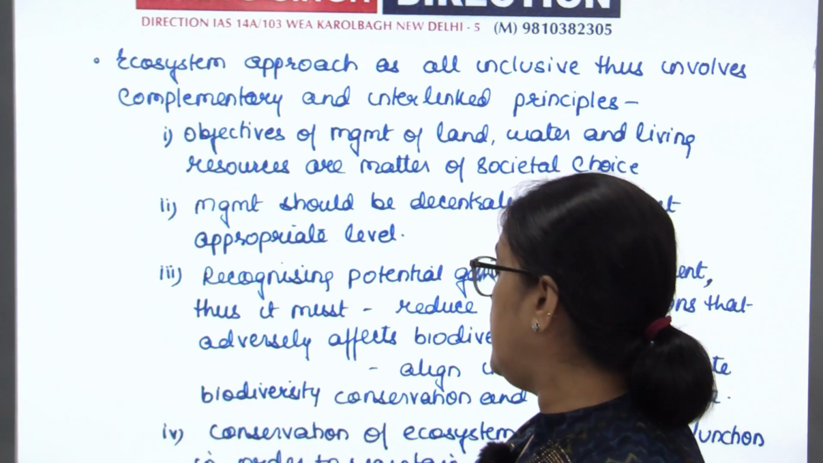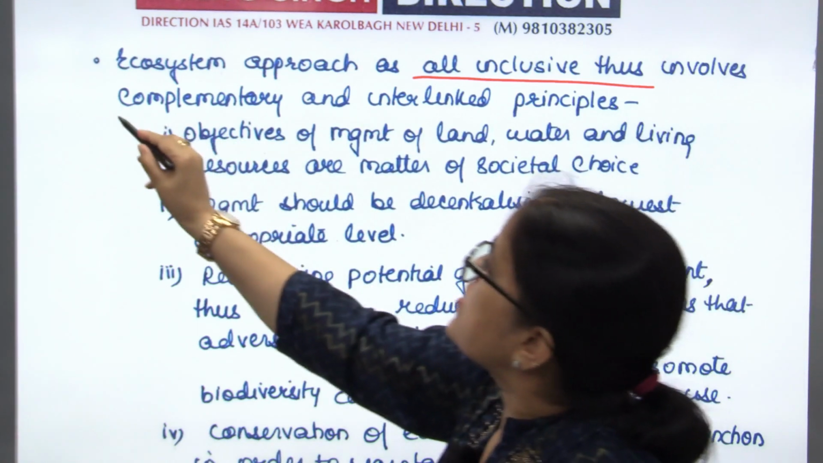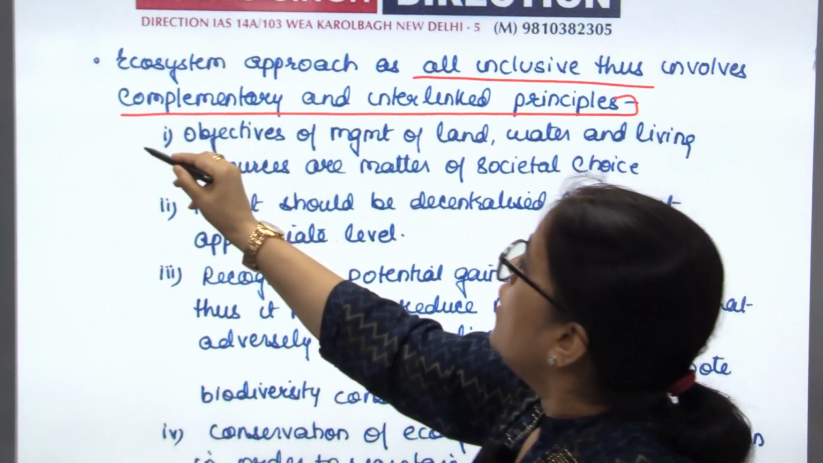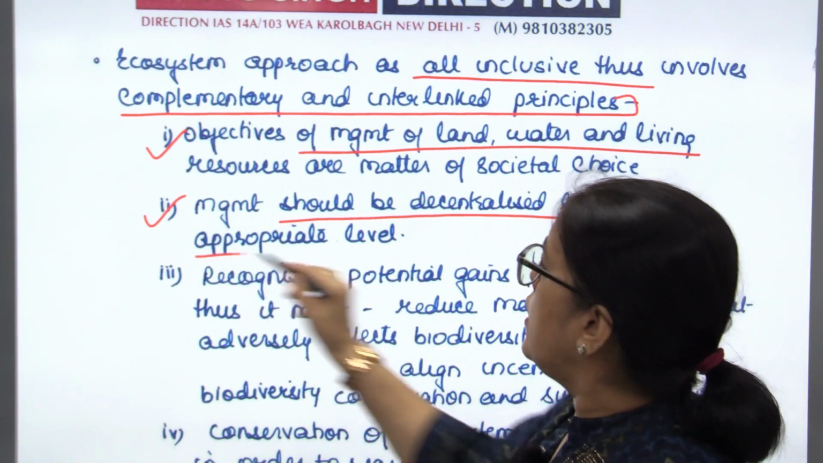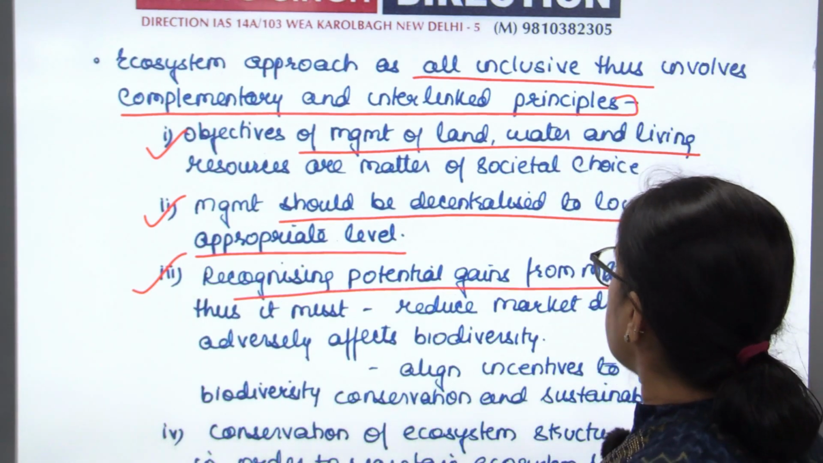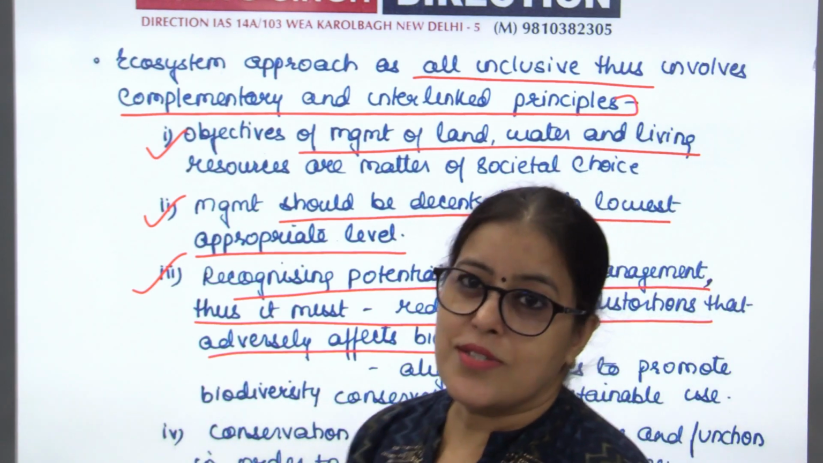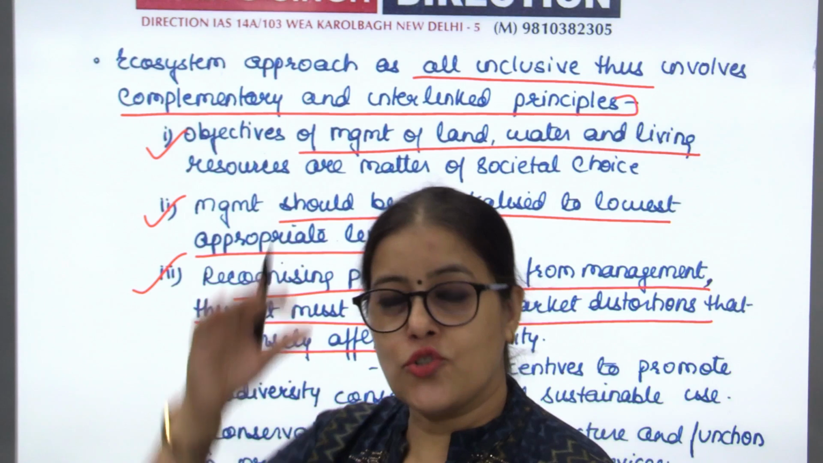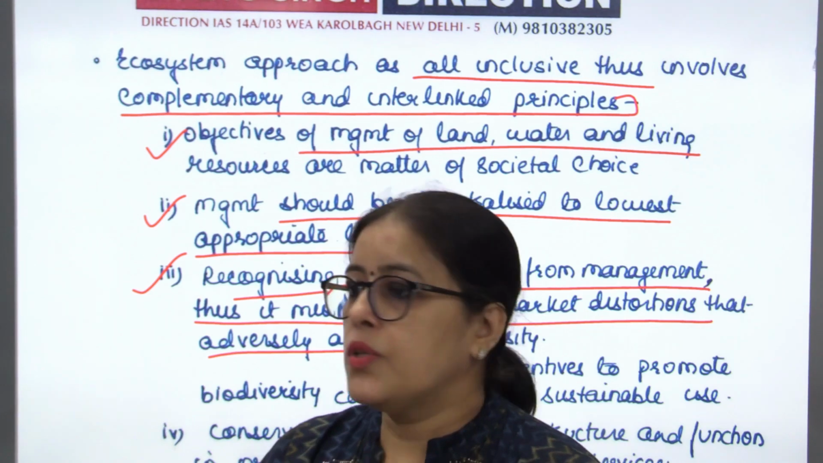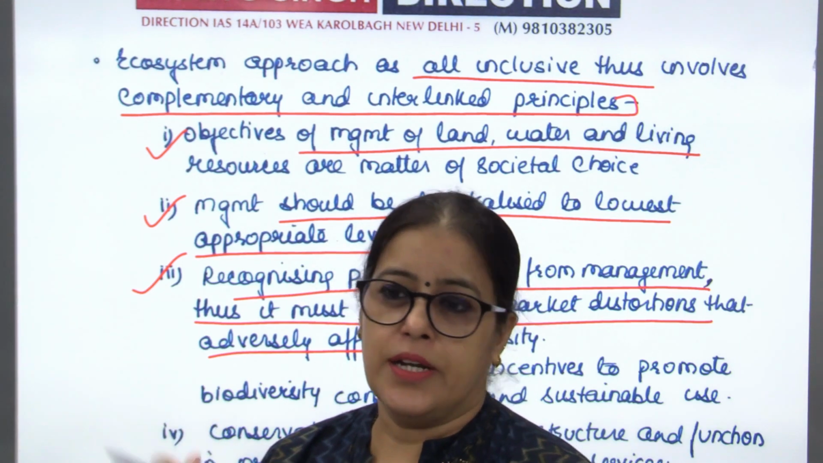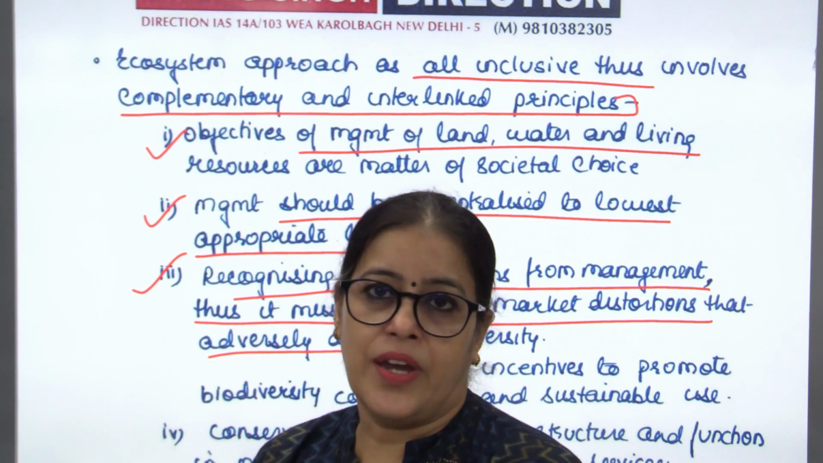Ecosystems approach does incorporate what is called all-inclusive, and all-inclusive does complementary and interlinked principle. Objective of management of land water, management should be decentralized at the lowest appropriate level, recognizing potential from gains of it and reduce the market distortions. I hope you are understanding. As I highlight these pointers, जो हमने introduction में बताया, ecosystem approach is integrated with all the other approaches that are correlated. क्योंकि ये decentralization favor कर रहा है, authorities को उसकी responsibility justify करने के लिए कह रहा है.